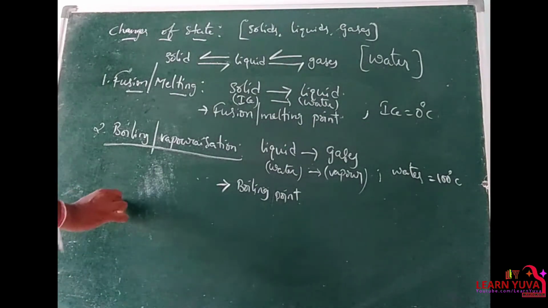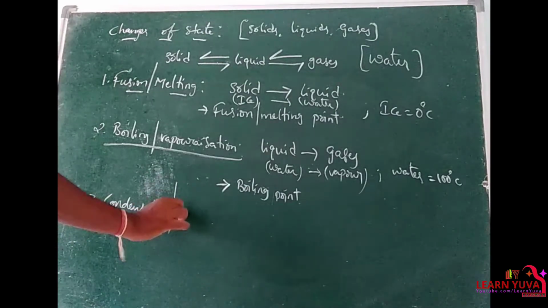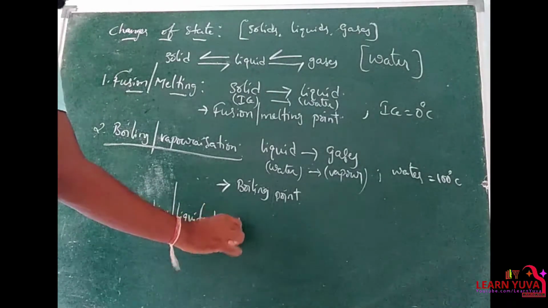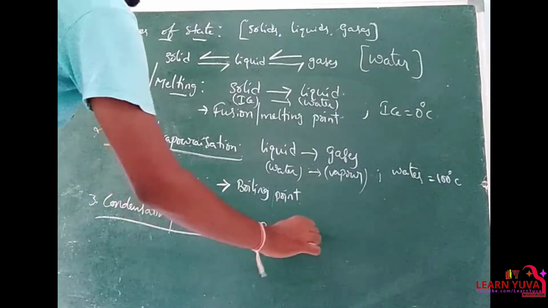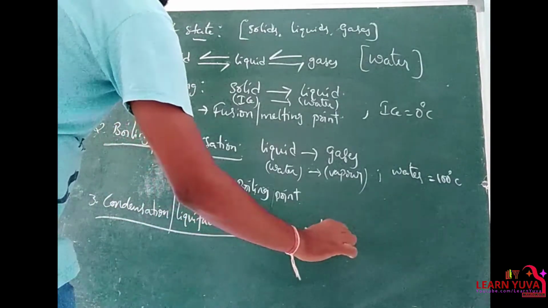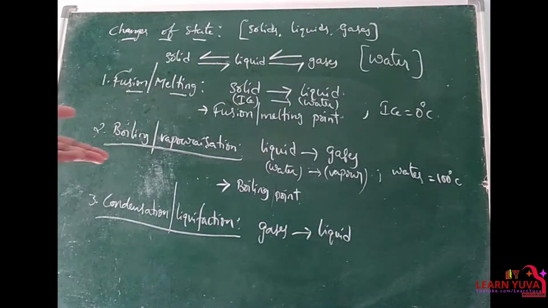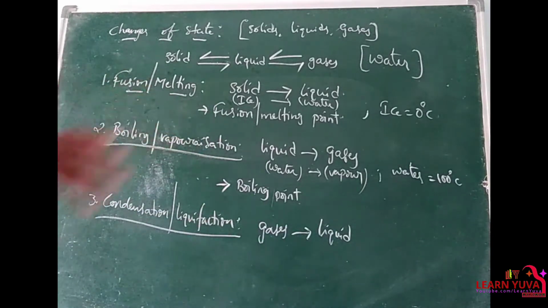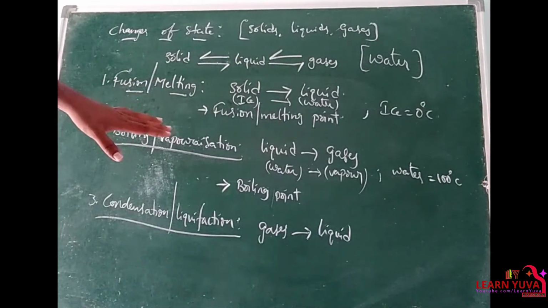Next, condensation or liquefaction. It is the process in which the gases get converted into liquid by cooling that gas. This is possible by cooling, right?